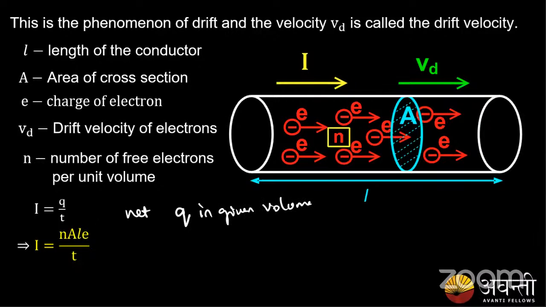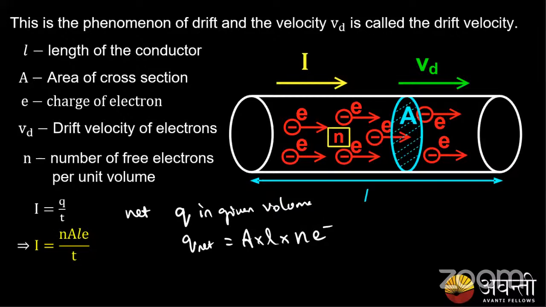The total volume of the conductor is A times L, n electrons exist per unit volume, and the charge on each electron is e. Then Q net is the total volume of the conductor multiplied by the number of electrons per unit volume multiplied by the charge on an electron.